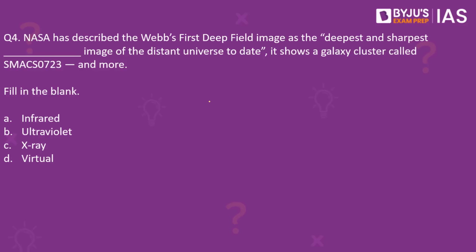Next, question number 4. NASA has described the Webb's first deep field image as the deepest and sharpest dash image of the distant universe to date. It shows a galaxy cluster called SMACS 0723 and more. You have to fill in the blank. Is it infrared? Is it ultraviolet? Is it X-ray or is it virtual? What kind of image are we talking about?